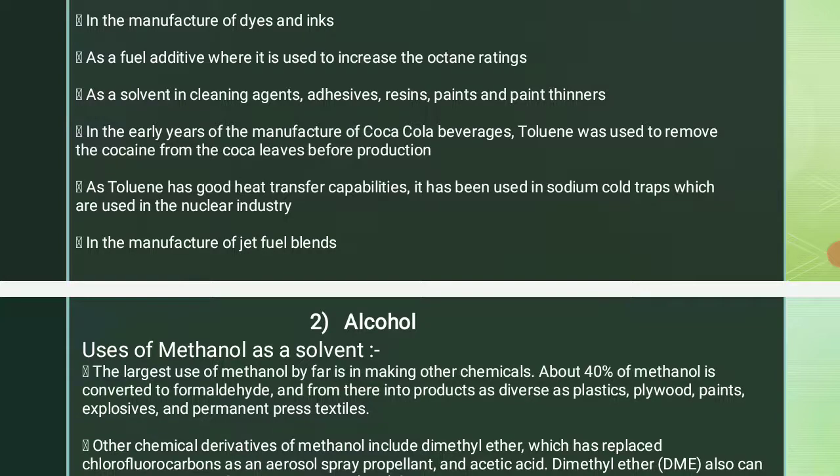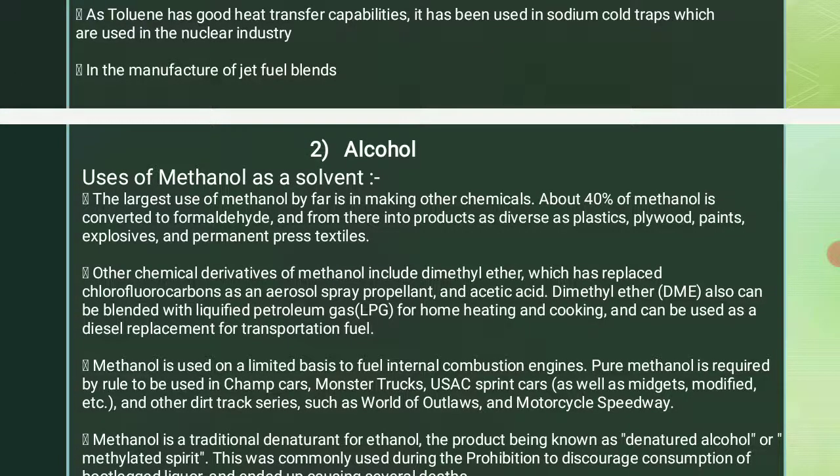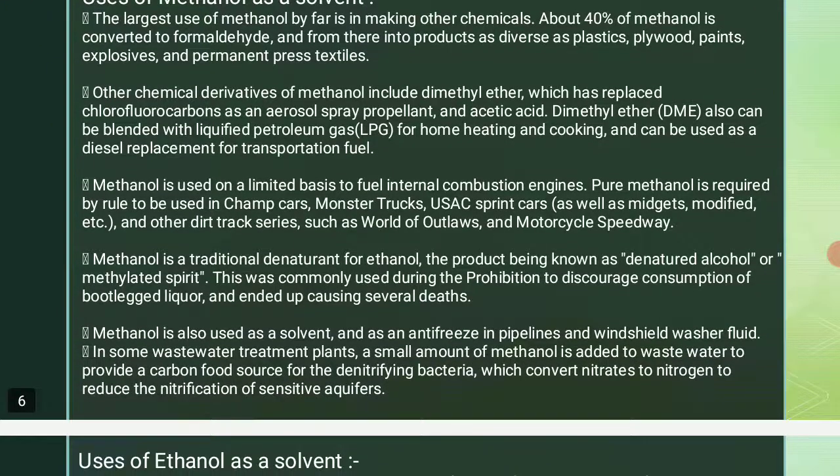The uses of methanol as a solvent. The largest use of methanol by far is in making other chemicals. About 40% of methanol is converted to formaldehyde and from there into products as diverse as plastics, plywood, paints, explosives, and permanent press textiles. Methanol is also used as a solvent and as an antifreeze in pipelines and windshield washer fluid.